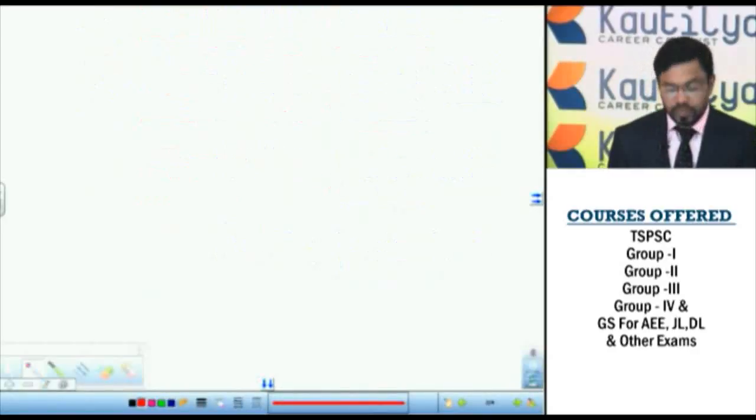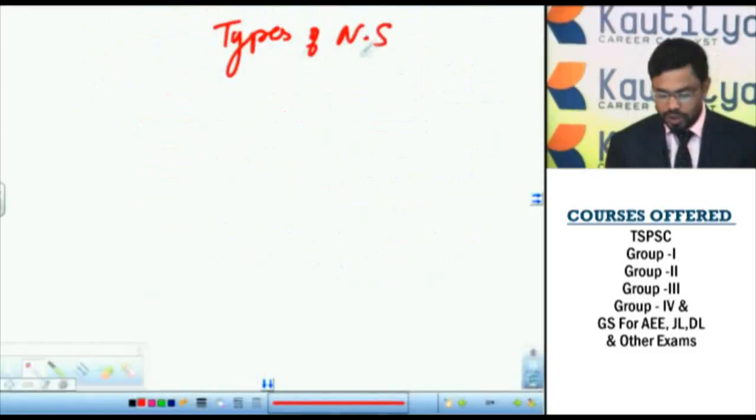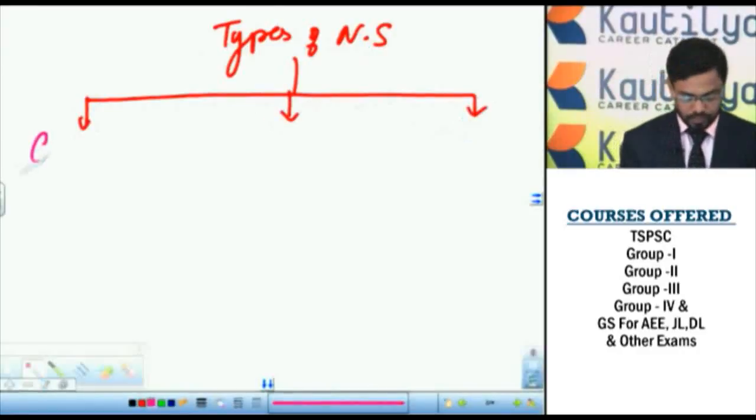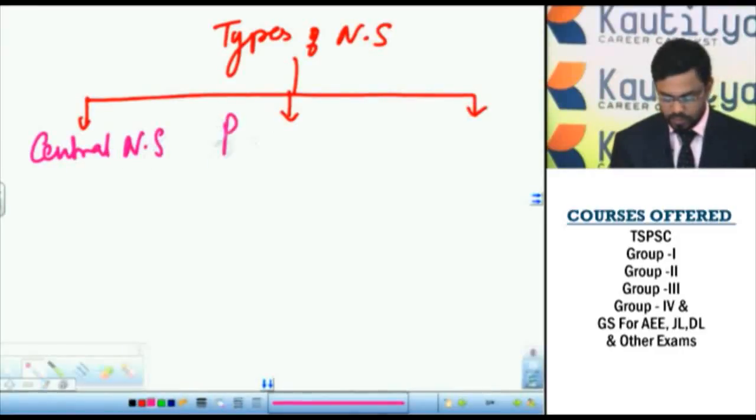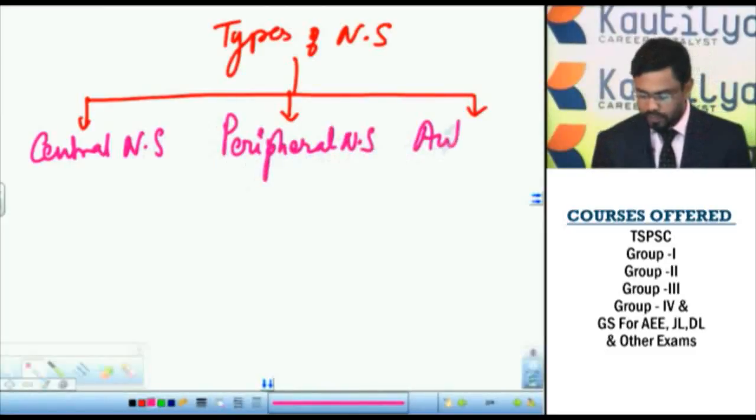Let us discuss the types of nervous system. The nervous system is mainly divided into 3 categories: central nervous system, peripheral nervous system, and autonomic nervous system.